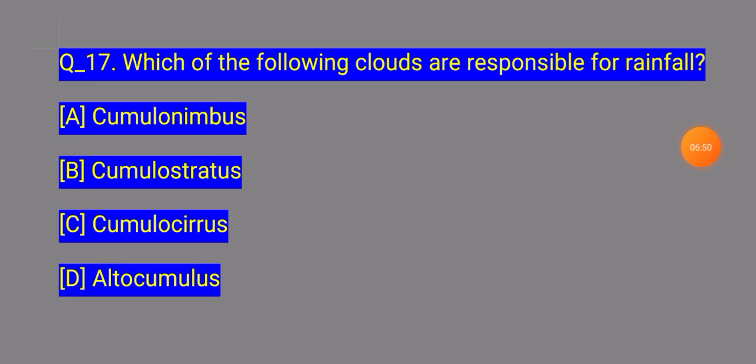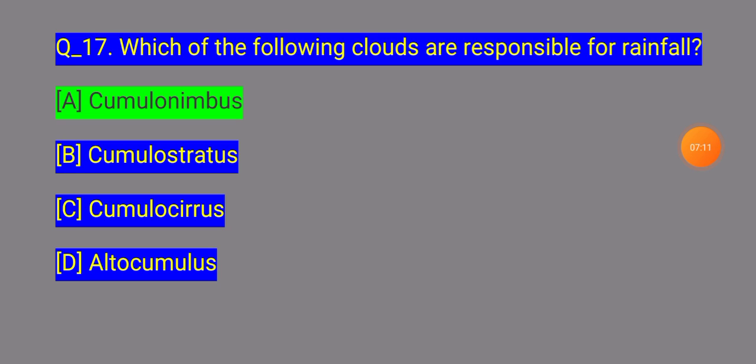Question 17 asks, which of the following clouds is responsible for rainfall? Which of these four options will it be? Number A, cumulonimbus. This is the cloud responsible for rainfall. Next question.